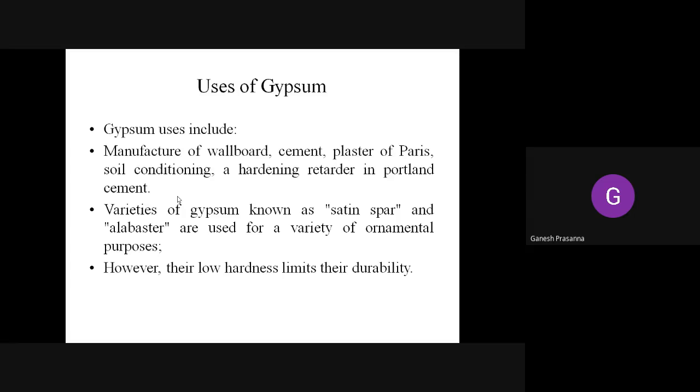The varieties of gypsum that are used are called satin spar and alabaster, which are used for a variety of ornamental purposes. Satin spar is sometimes confused with pearl. Both look alike, and you cannot differentiate satin spar from a pearl by appearance.